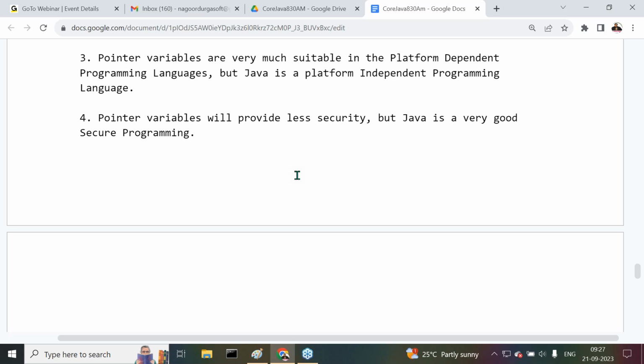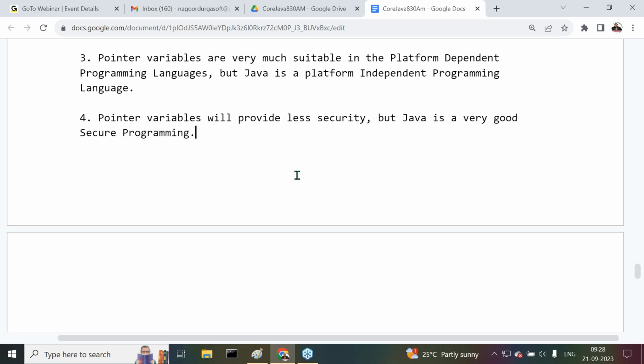So automatically we can conclude that security is very less in the case of C and C++. That means in the case of pointer variables. Why? Because pointers are representing directly the locations of the data. Understand the point here, what I'm telling you now. This is one reason. Second reason, from a security point of view, C and C++ are less secure when compared with Java. In the point of security, it is very less in the case of C and C++ when compared with Java.